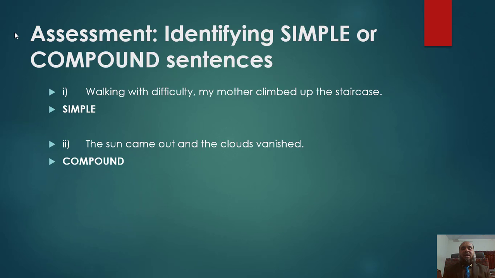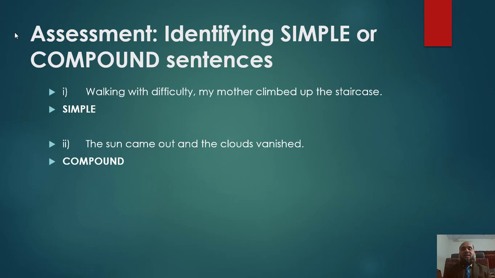Check: does this sentence have one subject or more than one subject, one verb or more than one verb? The sun came out and the clouds vanished. Most of you have guessed correctly.